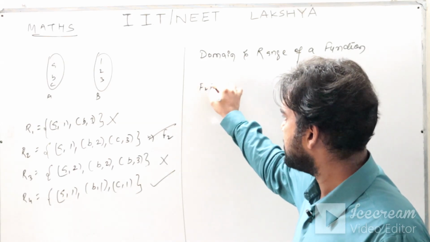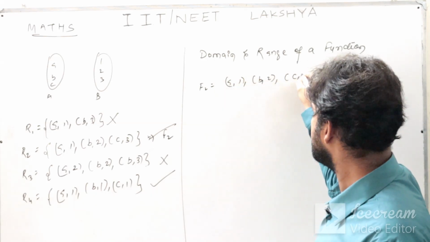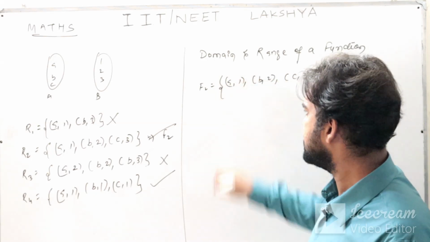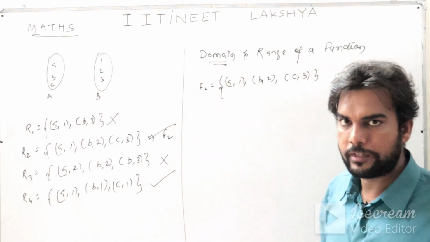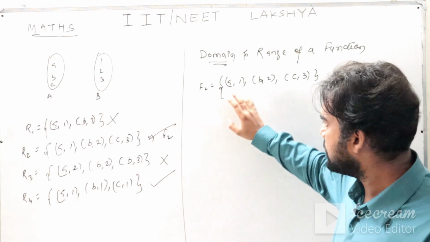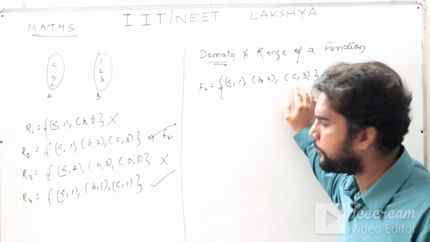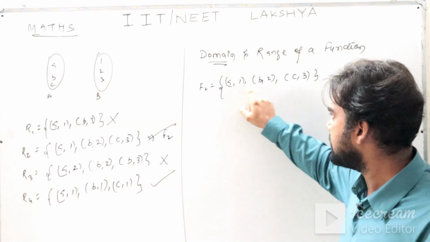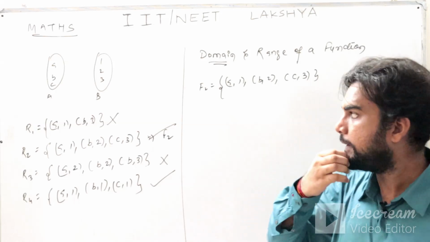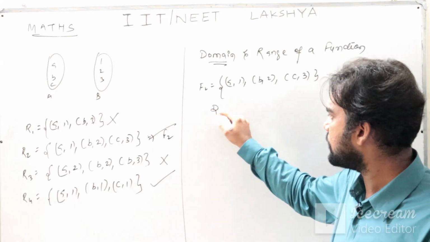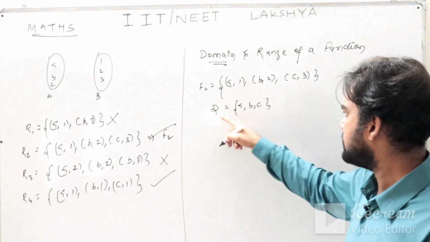So this f2 is basically (a,1), (b,2) and (c,3). Domain of a function means the collection of first elements of the ordered pairs. So here the domain of the function will become a, b, c. This is the domain of the function.